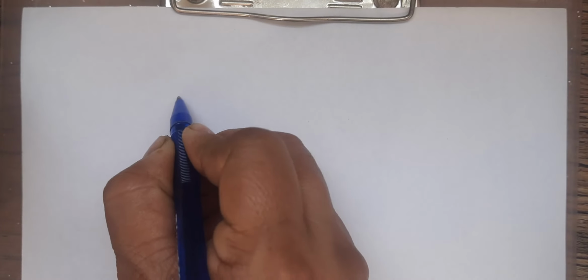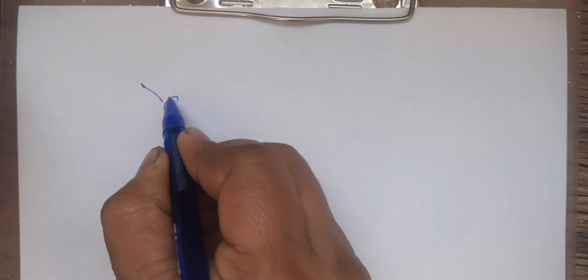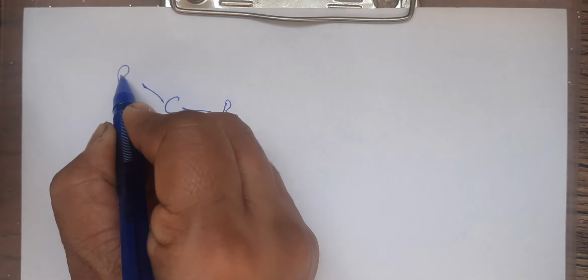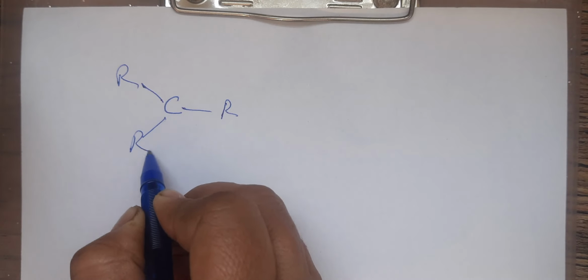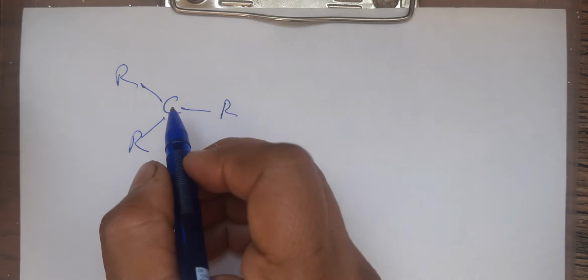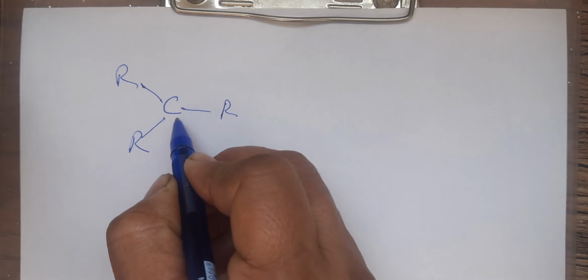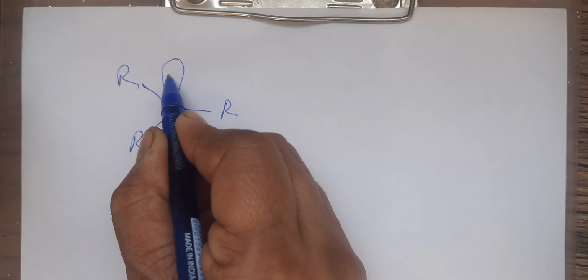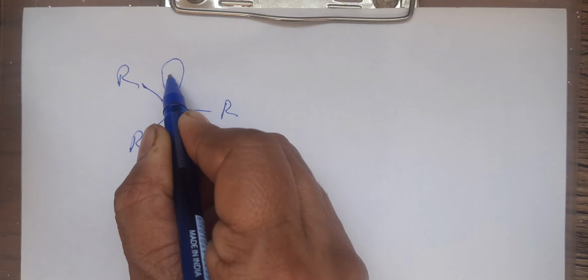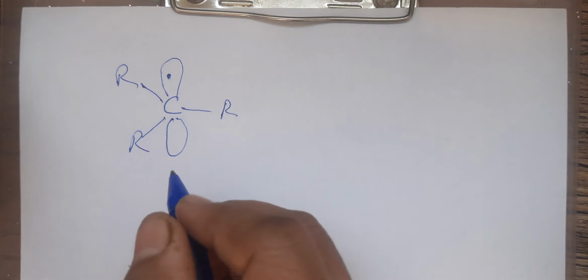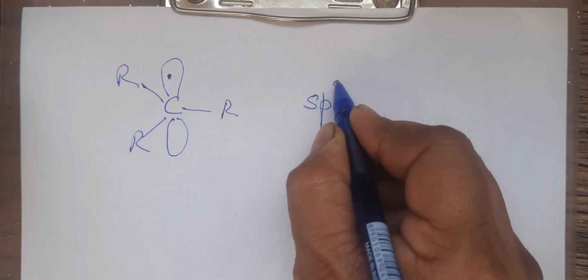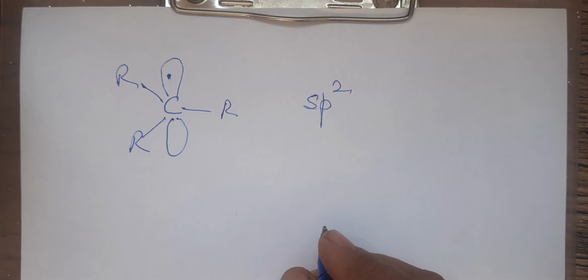Now, if we try to find out what will be the hybridization on the carbon atom which is bearing the odd electron, say I am taking again 3 degree carbon. There is no lone pair. There is only one odd electron present in it. So there is odd electron present in that pure p orbital which is shown. This is the unpaired electron, right? And there are 3 bonds. On the basis of the sigma bonds, children, we can say it is sp2 hybridized.